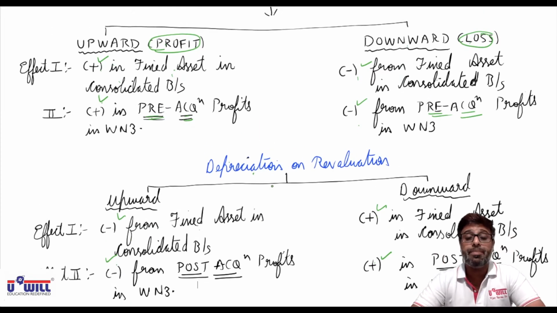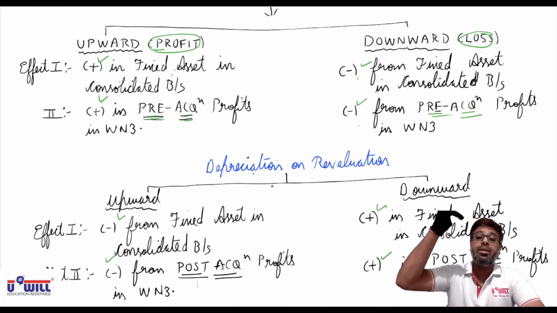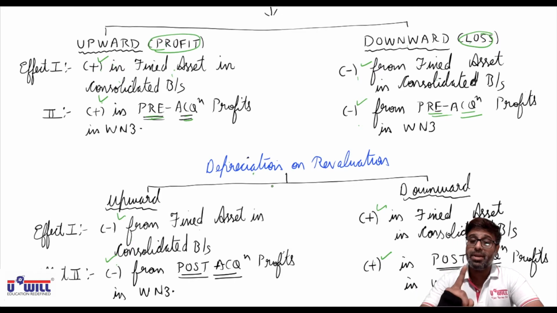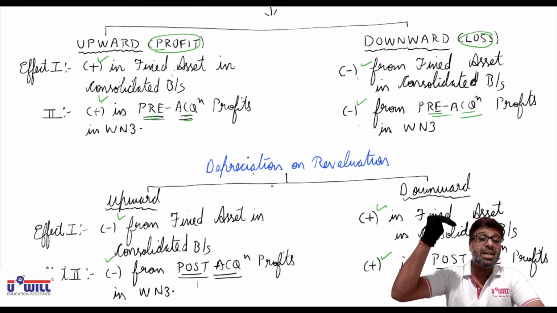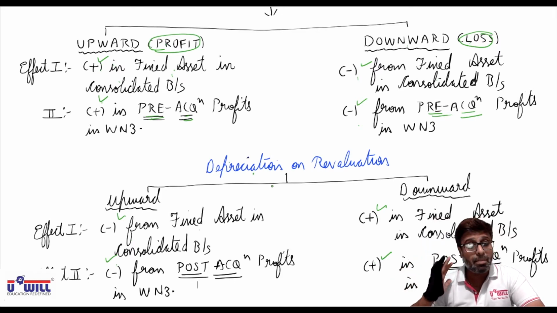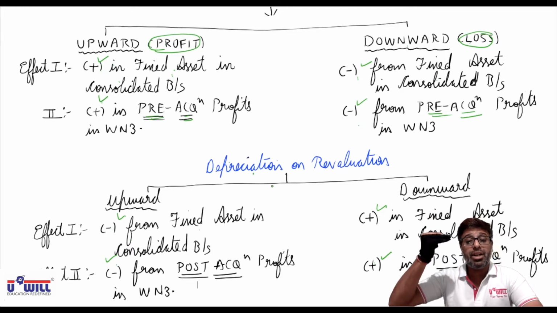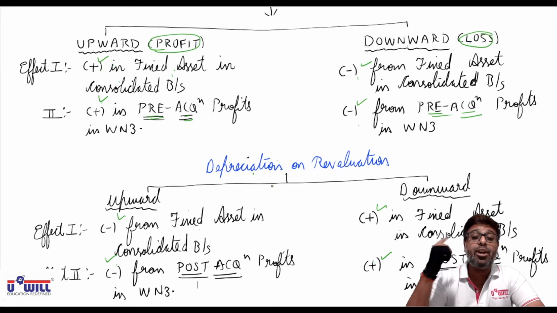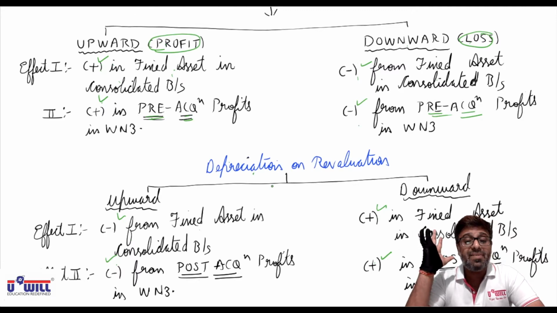I repeat it once again. Revaluation upward plus and its depreciation minus. Okay, remember it this way. Revaluation downward minus and its depreciation plus. Now where to plus and minus? One effect in fixed asset. Second effect, revaluation's effect in pre-acquisition column in working note 3 and depreciation's effect in post-acquisition column in working note 3.